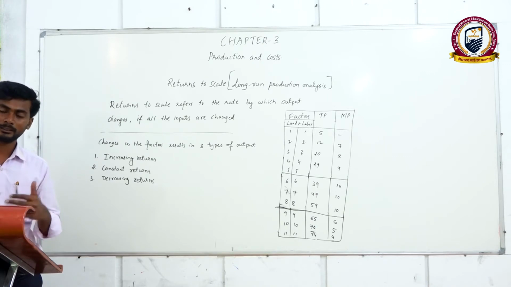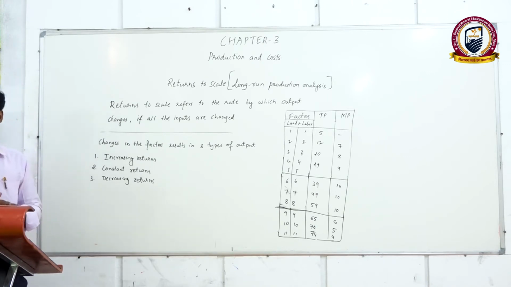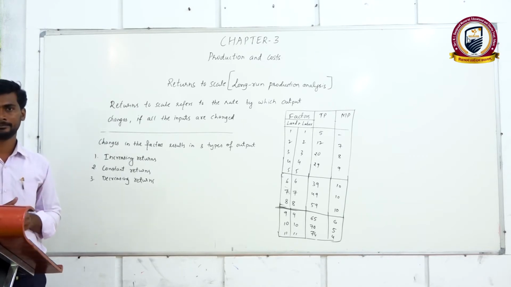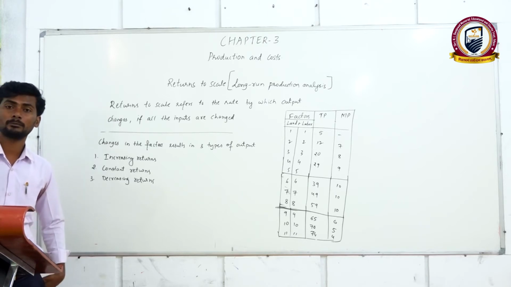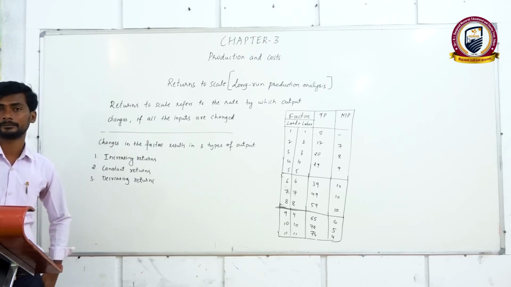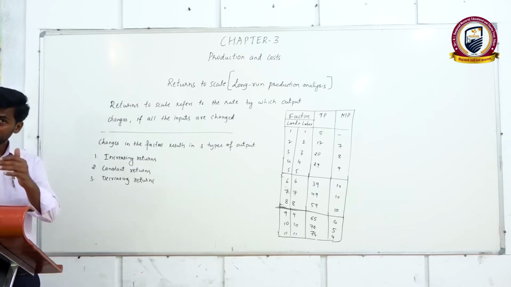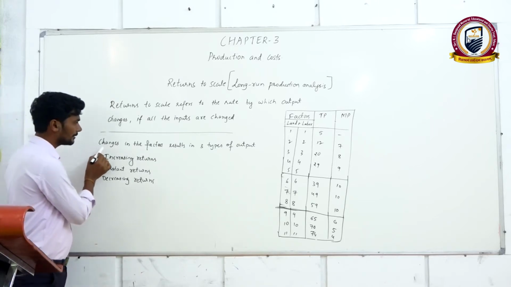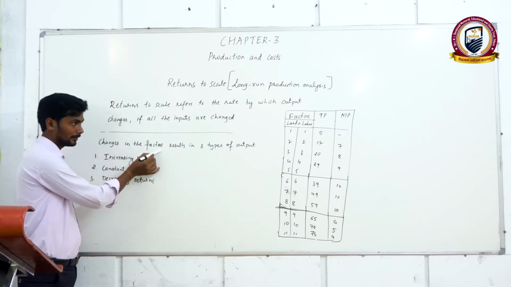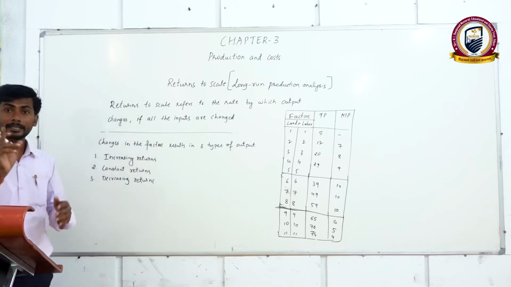If a producer wants to increase the production level in the long run, then he has to change the combination of all the factors. When he changes the combination of all the factors, obviously the production level will increase. When changes in the factors happen, this will result in 3 types of output.